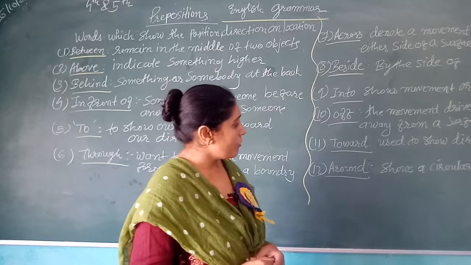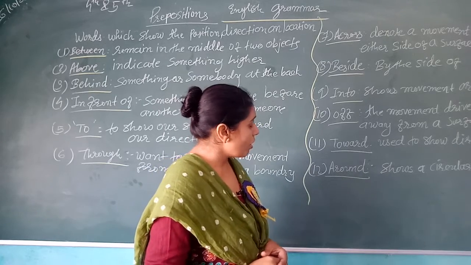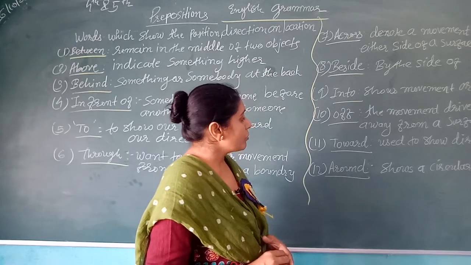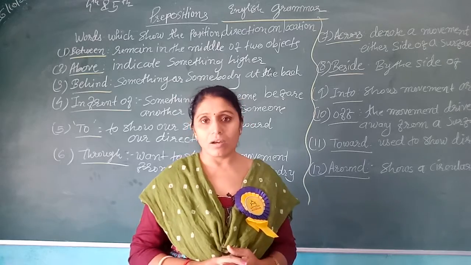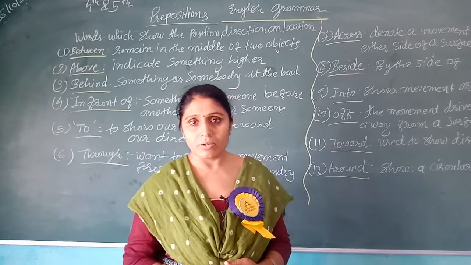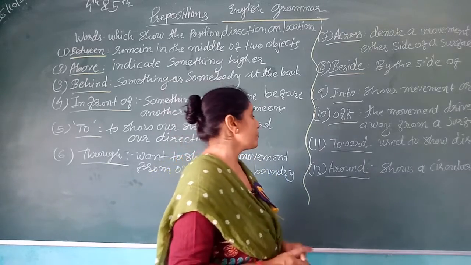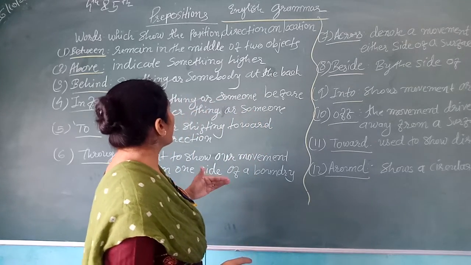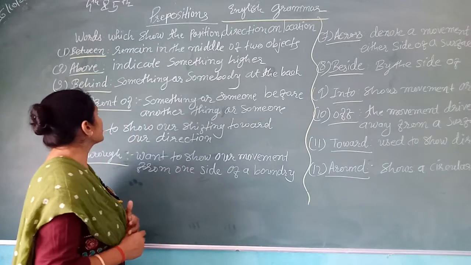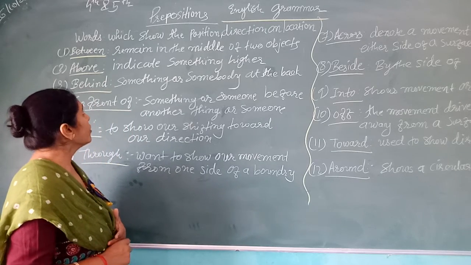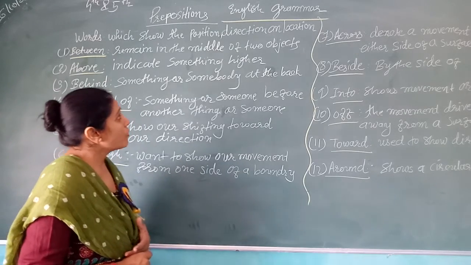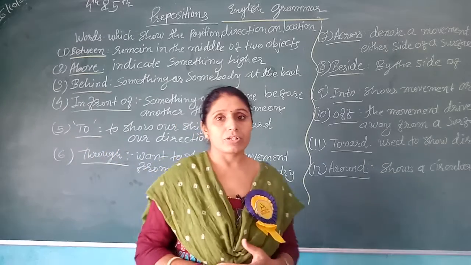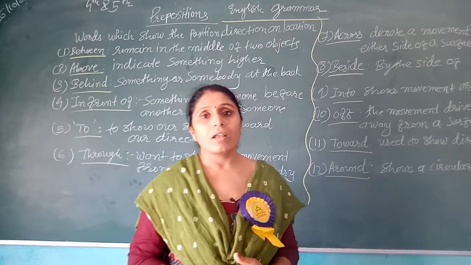The earth goes around the sun. So prepositions are words which show position, direction and location. We learned it.